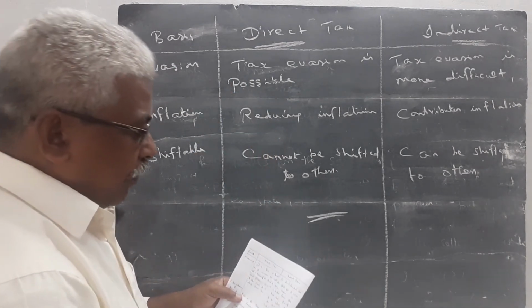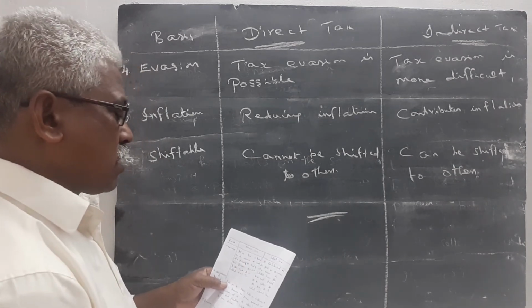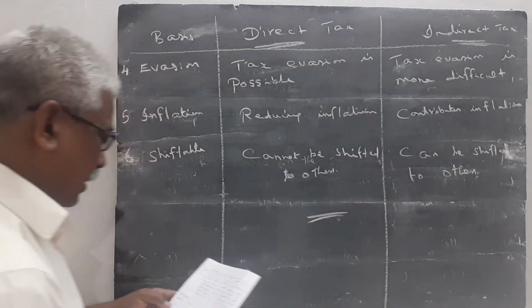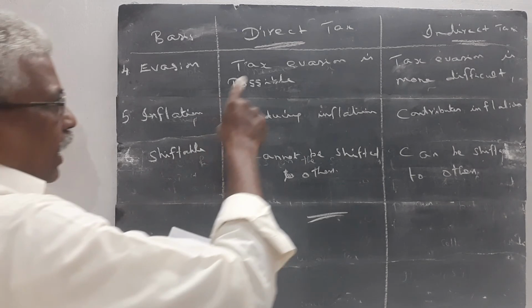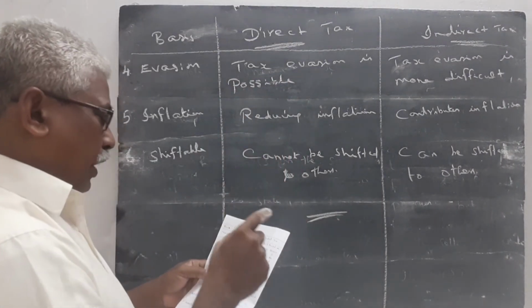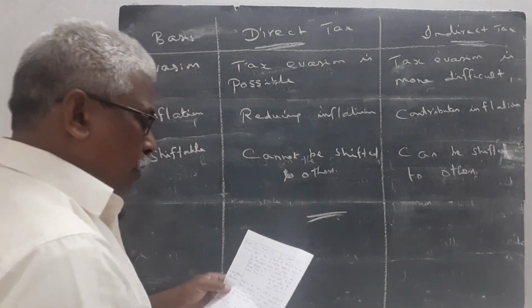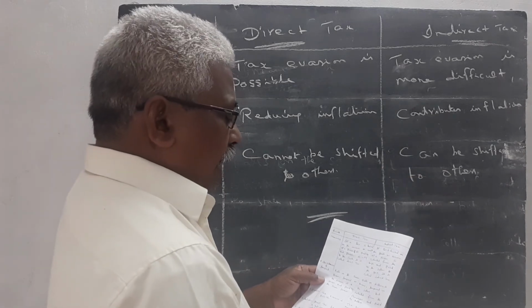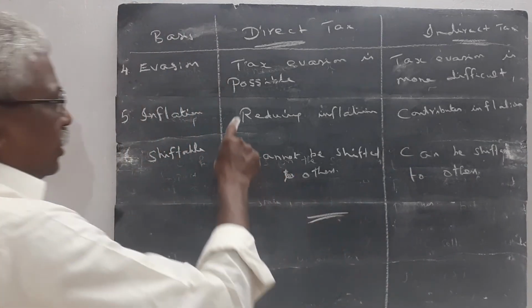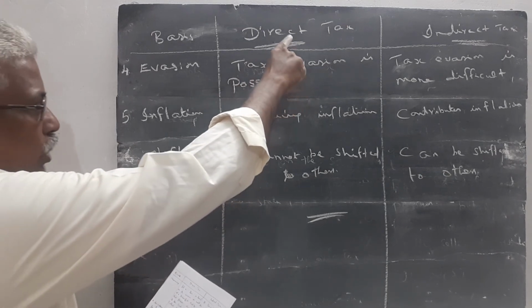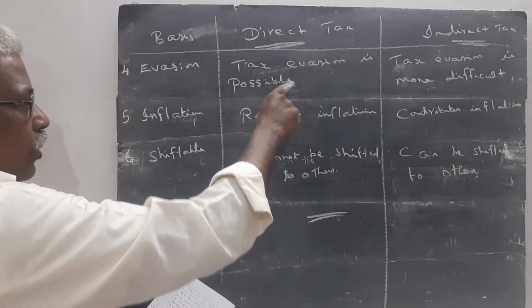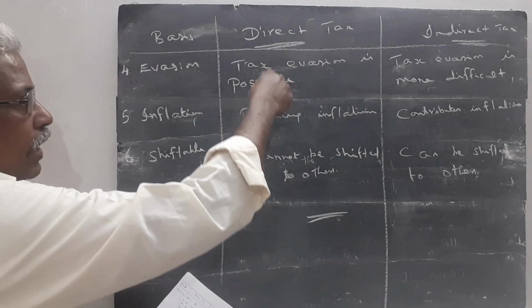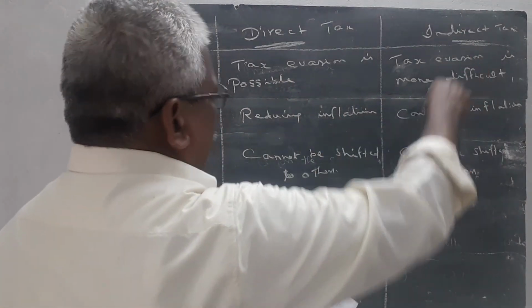If the tax is levied on goods and services, collected from the buyer and paid by the seller to the state, it is called an indirect tax. Incidence and impact: the direct tax falls on the same person, imposed on the income of the person and paid by the same person. Indirect tax falls on a different person, imposed on the seller but collected from the customer. Tax evasion is possible in direct tax, but it is more difficult in the case of indirect tax.